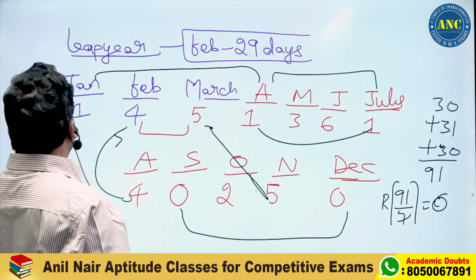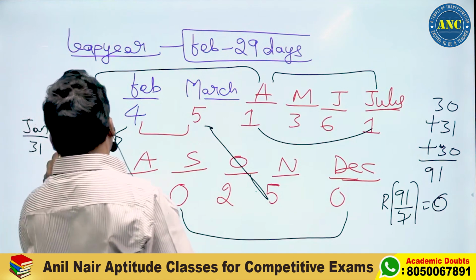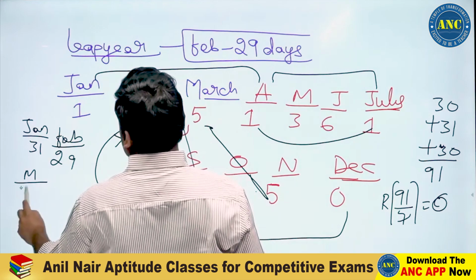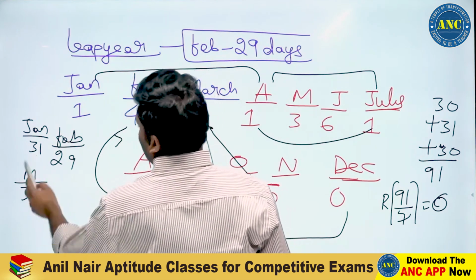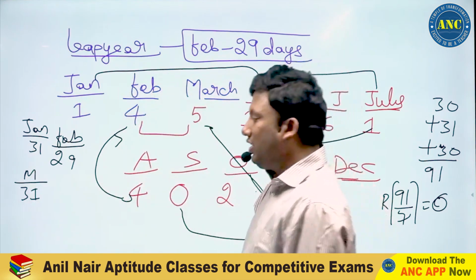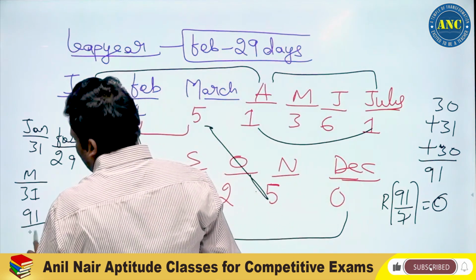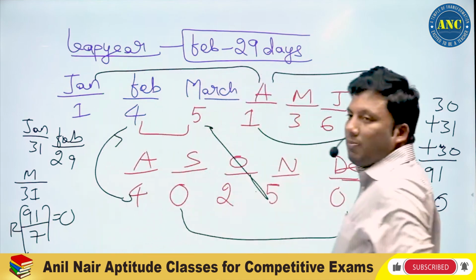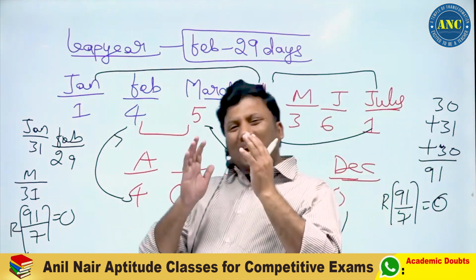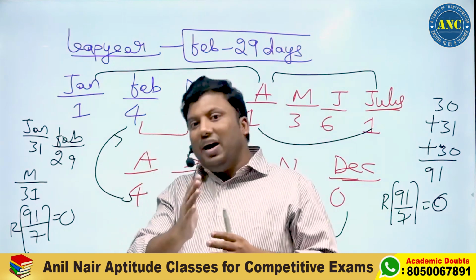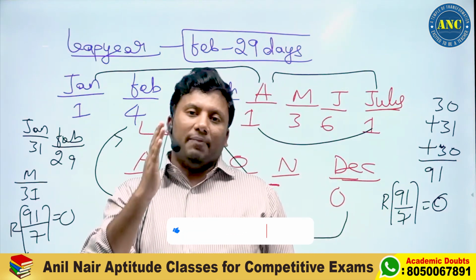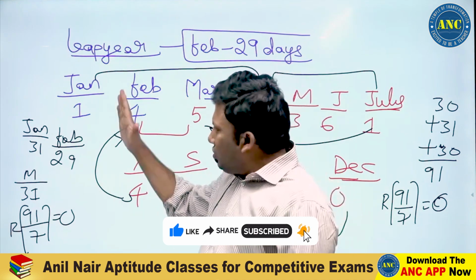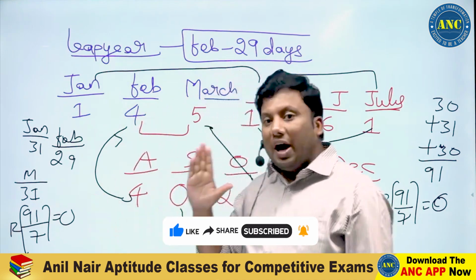January contains 31 days. February in a leap year is 29 days. March contains 31 days. 31 plus 31, 62. 62 plus 29, 91. 91 divided by 7, remainder 0. That is the reason 1 is matching with 1. Are you all with me? One is doing the number of days and dividing by 7. Another is just computing the month key values. I hope it is clear.